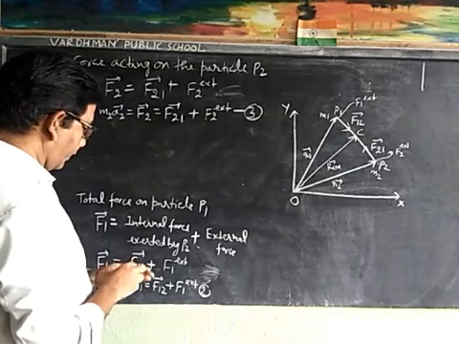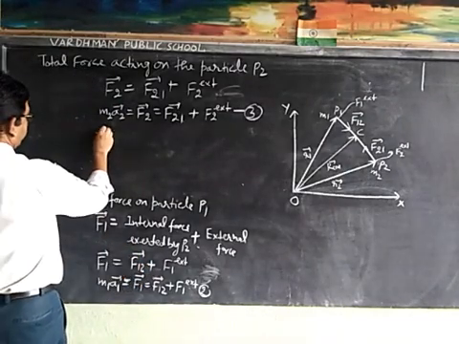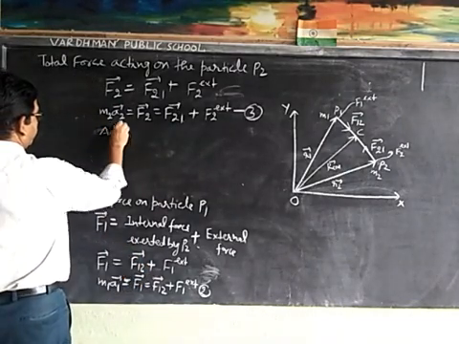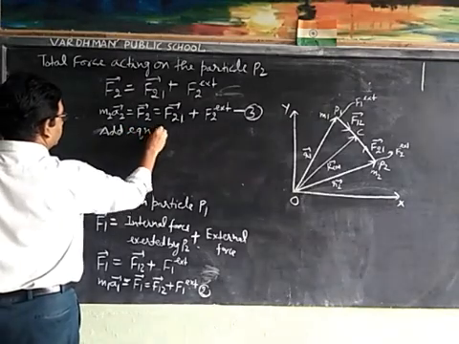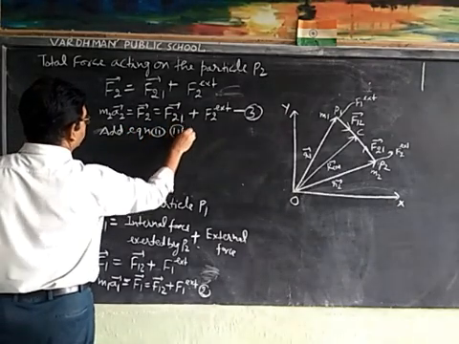Now we will add equations second and third.